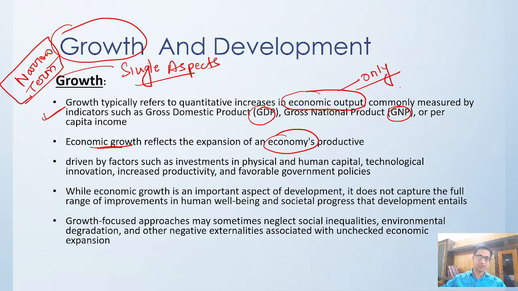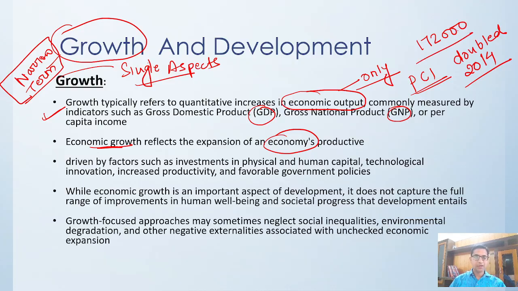So in the last video we studied that our per capita income has nearly doubled since 2014. It has doubled to, I think, 1,72,000, if I'm not mistaken. Right? So this growth, how is this growth driven?